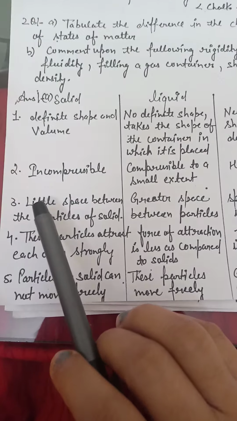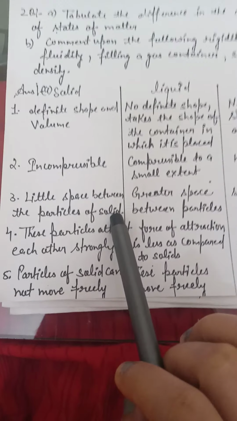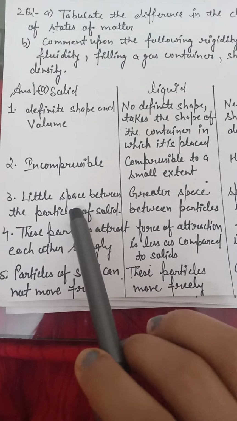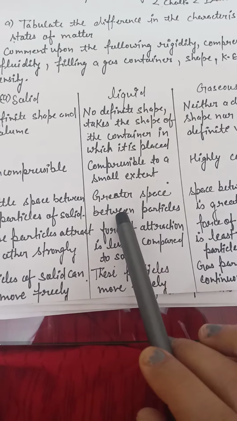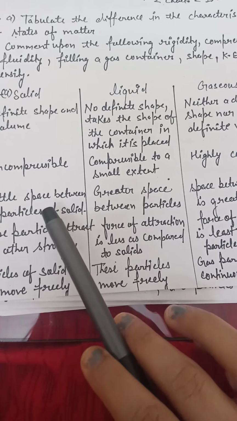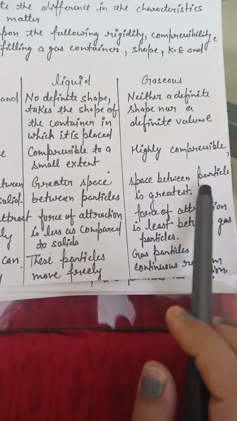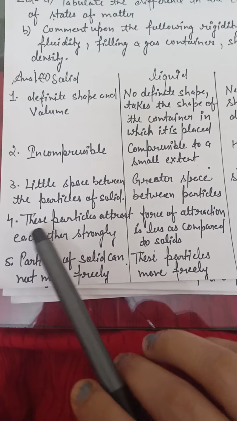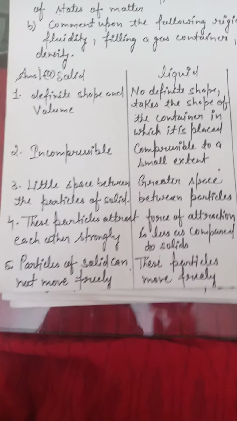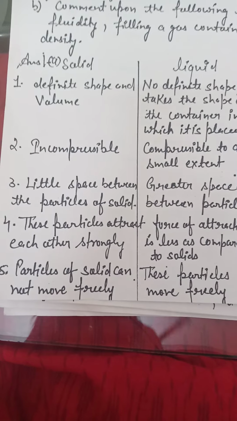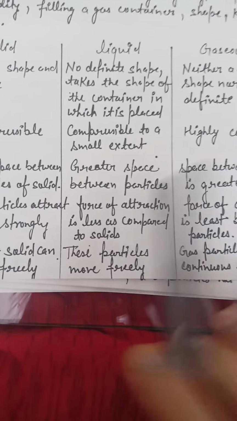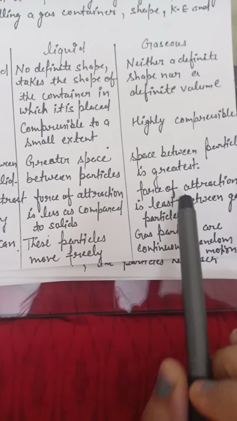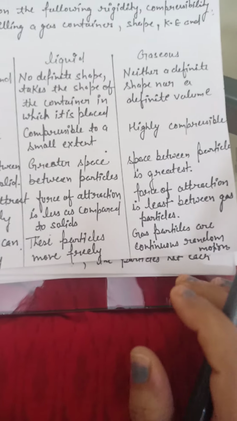The next is little space between the particles of a solid; the spacing is very small or negligible. There is greater space between particles in a liquid than in a solid, and in gases the space between particles is greatest, a maximum. The fourth is that the particles attract each other strongly. The force of attraction between solid particles is very strong compared to liquids, it is less in liquids, and in gases the force of attraction is negligible.